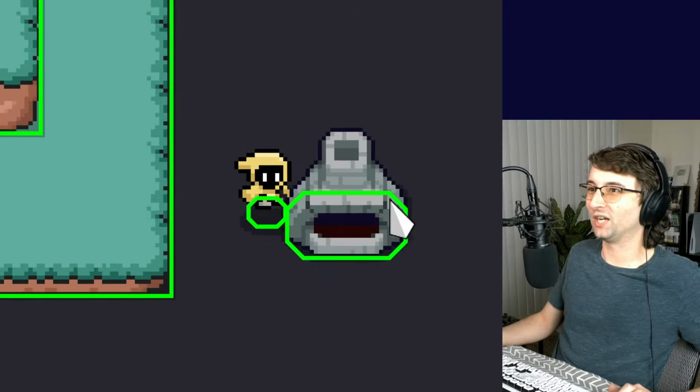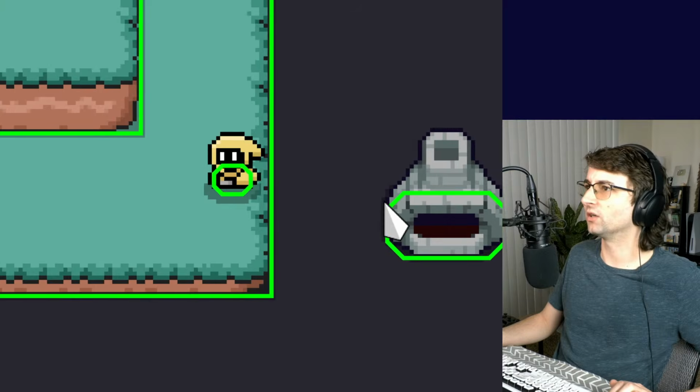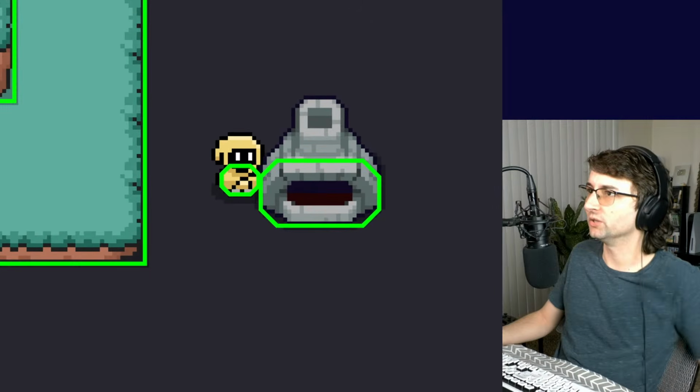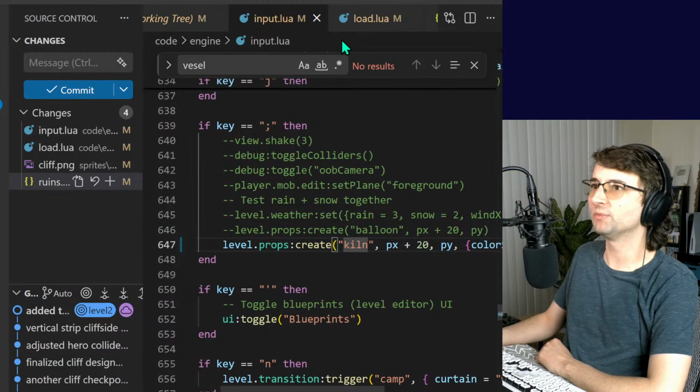We're getting some performance issues. Something's wrong. You can see it choppy. I'm not sure what the deal is. But let's see, what's the difference between the balloon and the kiln? There should be no difference.